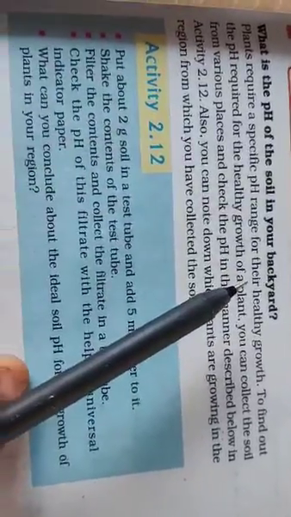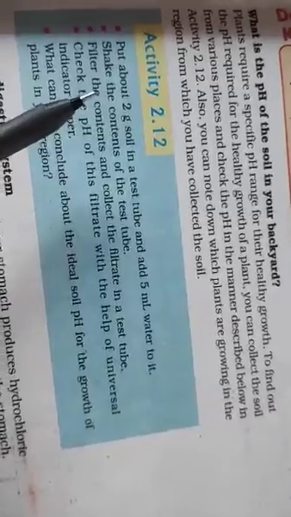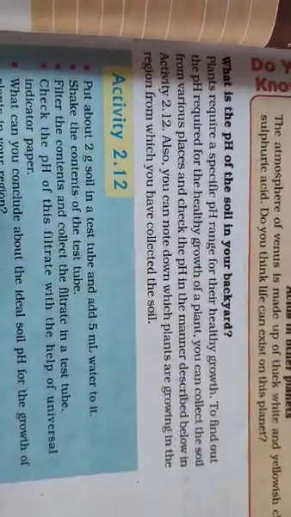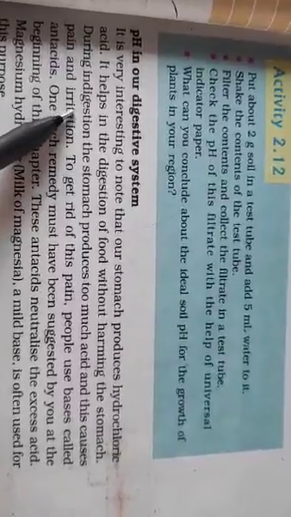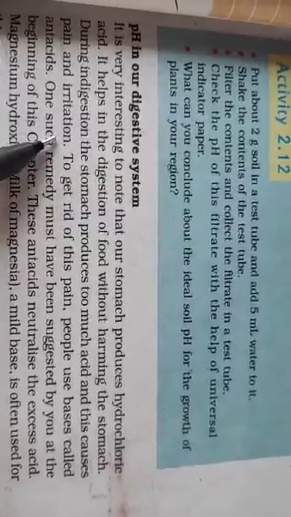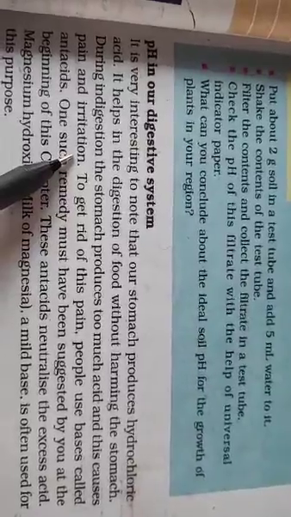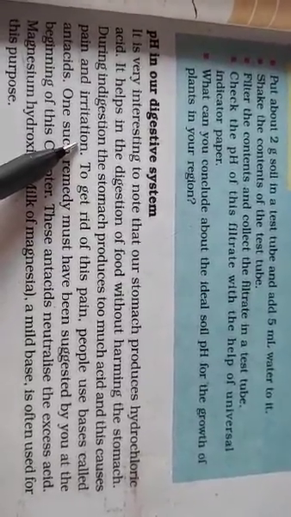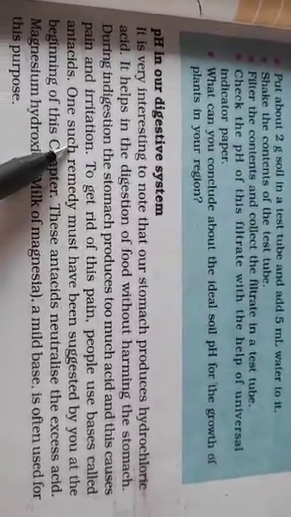If it is acidic, you will have to add a base to neutralize it. And if it is basic, you will have to add a little amount of acidic material, meaning a nutrient containing acid, to neutralize it. Otherwise, it might not promote the growth of the crop. Clear or not? In your digestive system, in the stomach lining, there is acid secretion, which is actually useful. But sometimes due to our habits, our ways, our diet, too much acid is secreted. That results in a condition called acidity.